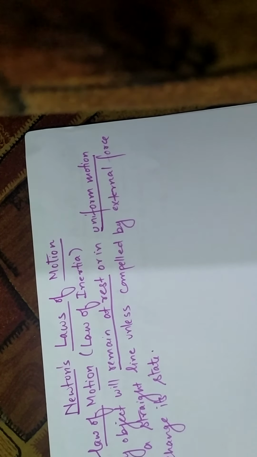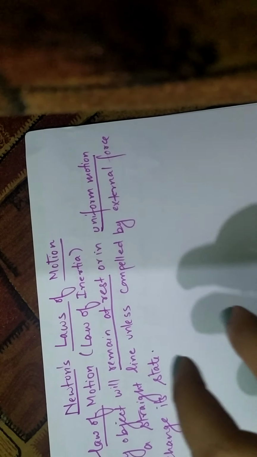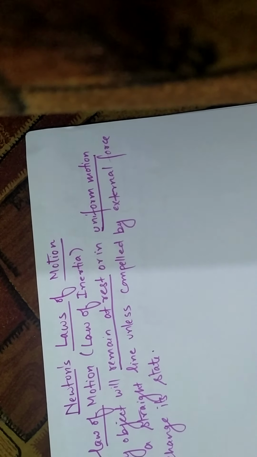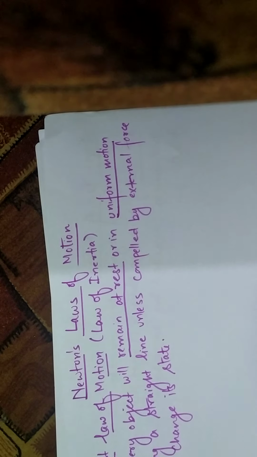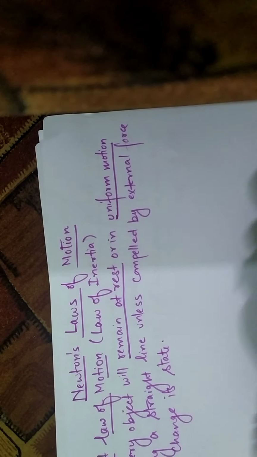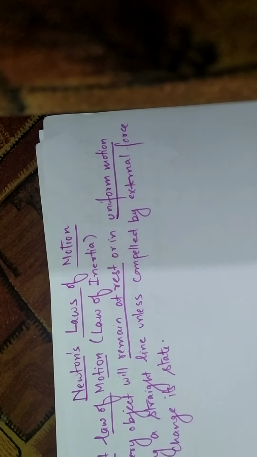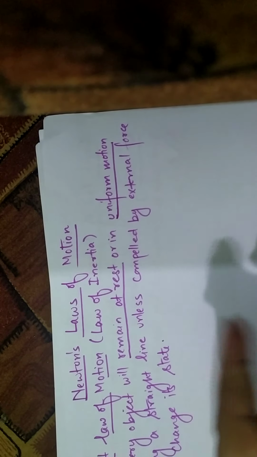Why? What is the reason? Yes, due to frictional force. When you roll it on the ground, frictional force acts on the ball and makes it stop. Had there been no frictional force, the ball would keep moving forever.